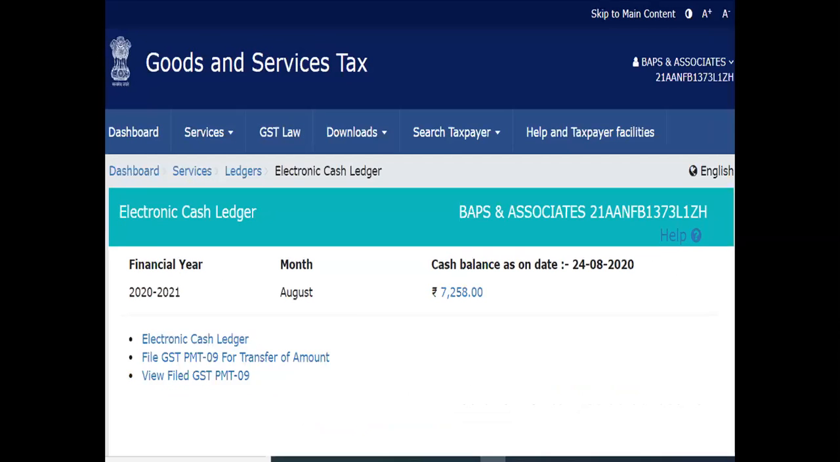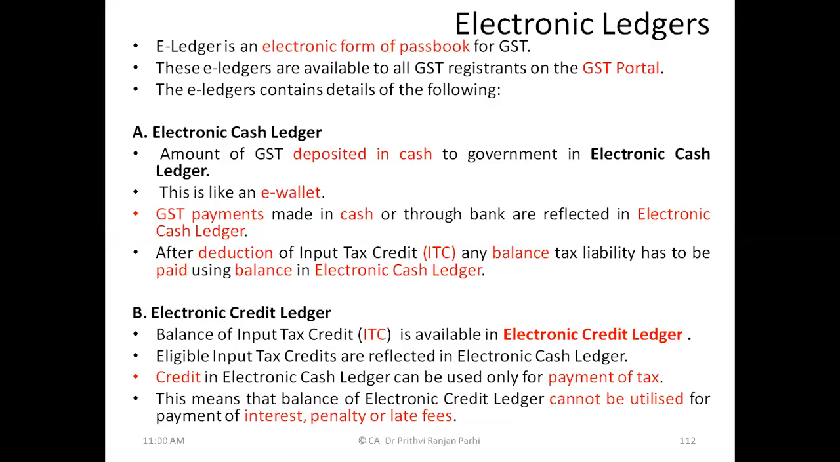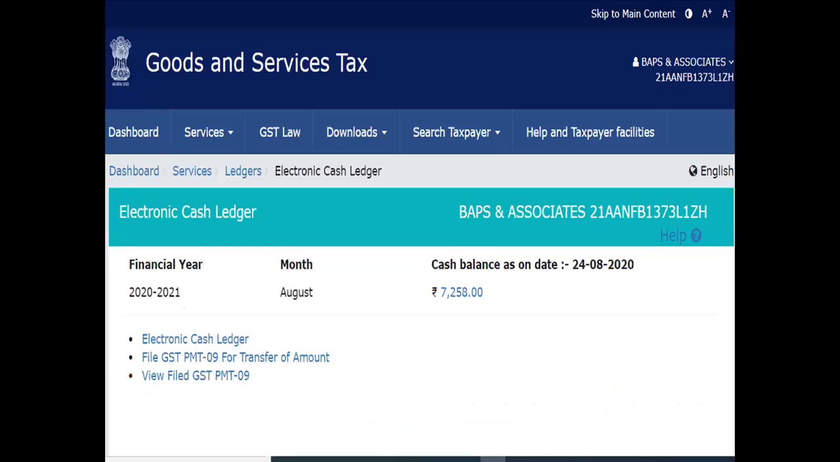And this is how the electronic cash ledger looks. Okay, did you understand the concept, the difference between the electronic cash ledger and credit ledger? Yes or no? Yes, sir. Credit ledger can be utilized for tax only. But cash ledger can be utilized for payment of tax as well as payment of interest, penalty, late fee, etc. Credit ledger reflects ITC. Cash ledger reflects the money deposited in cash in the government's account. Okay, these are the differences.